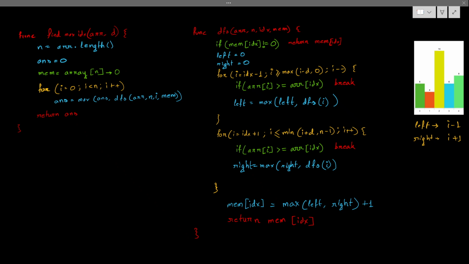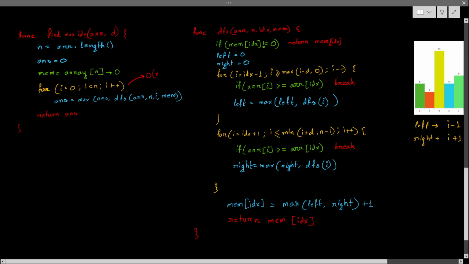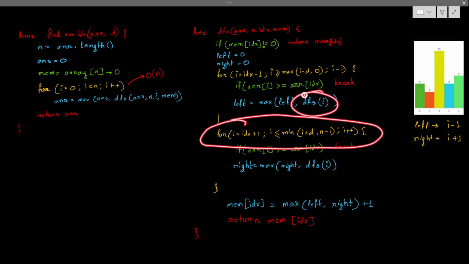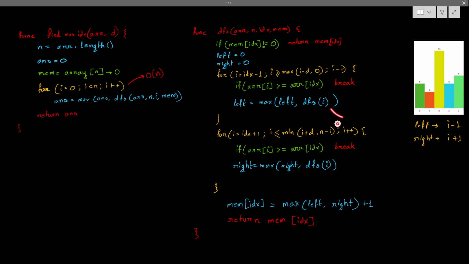So what will be the time complexity of this problem? Let's see. This is big O of n, correct? Now if you notice, for big O of n, I am calculating DFS. Now what is the calculation of this DFS? See here, I am coming here. This will run for big O of d time. This is also big O of d time. You can say there is also DFS. So it's a recursion problem. You can say also DFS, like this will also go for d time.